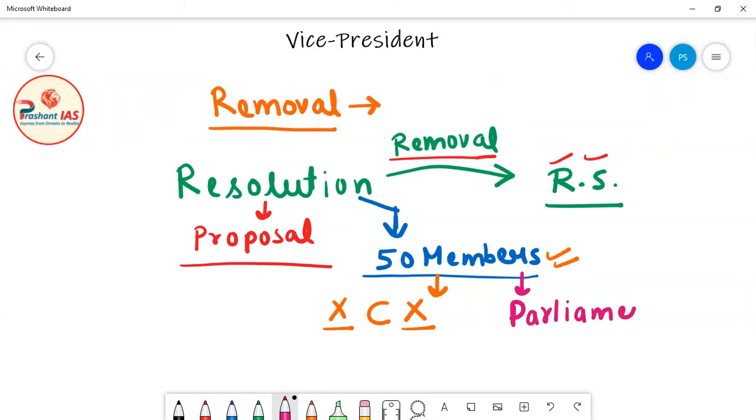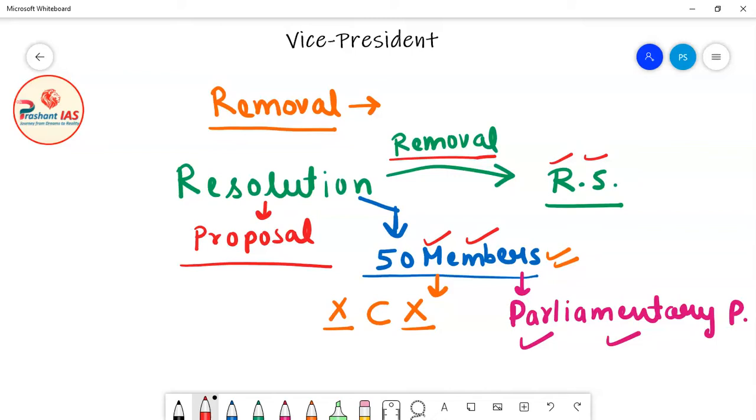Now what is the meaning of parliamentary proceedings? Parliamentary proceedings means how the work goes on in parliament, how the work is done in parliament, what are the procedures adopted in parliament. So it is given in the parliamentary proceedings that the resolution asking for the removal of Vice President of India shall be introduced in Rajya Sabha only if it is supported by 50 members of Rajya Sabha. So this resolution must get the support of at least 50 members.